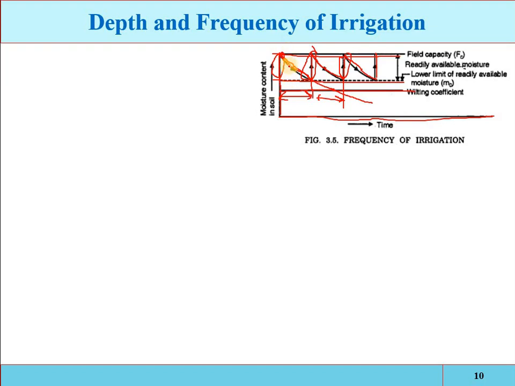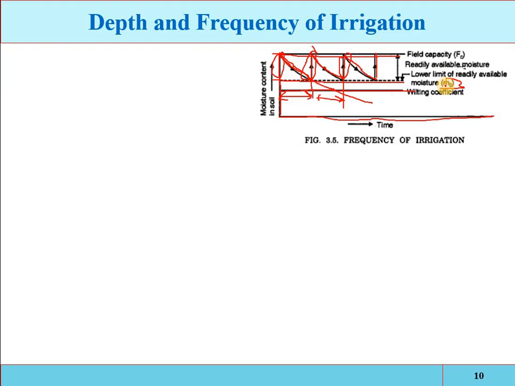At any time, therefore, the moisture content in the soil could be between the field capacity and the lower limit of the soil. Means throughout the season, if the moisture content is retained from the field capacity up to the lower limit of the readily available water, then the crop growth will be optimum. See that M0, that is most important. That is the lower limit of the readily available water.